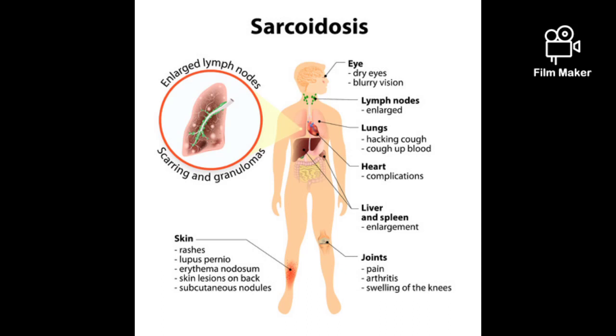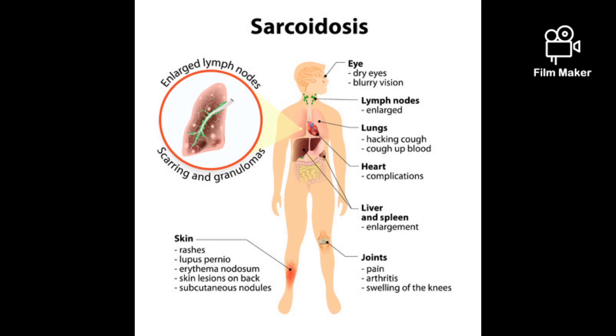Today we're gonna talk about sarcoidosis. Sarcoidosis, we have symptoms related to the lung, skin, eyes, peripheral nerves, liver, kidney, heart, and other tissues. Demonstration of non-caseating granulomas in a biopsy specimen, and we have also to exclude other causes of granulomatous disorders.